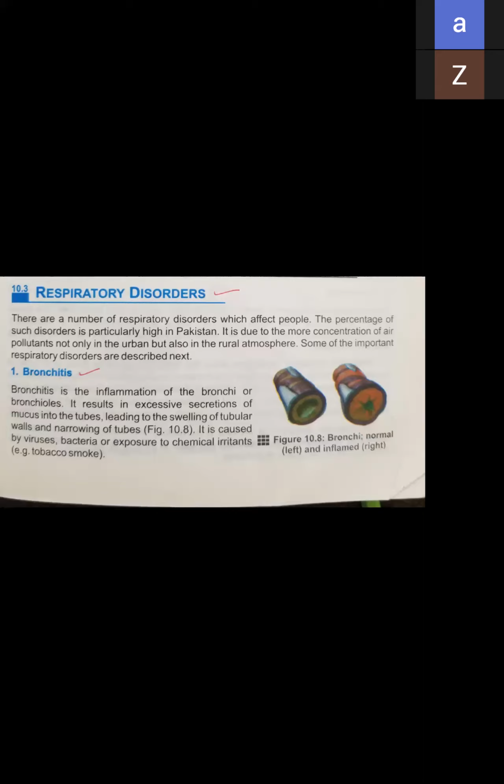Next one is emphysema, and inshallah we will discuss it in our next lecture. Today I have explained up to page number 12, bronchitis. Inshallah in the next lecture we will discuss emphysema, pneumonia, asthma, and then lung cancer and the bad effects of smoking.